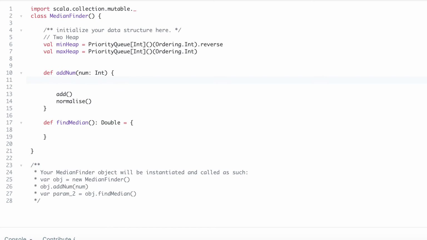Let's go with the implementation of add. What is meant by add? We are going to add the number which is being sent here, and this function is not going to return anything.